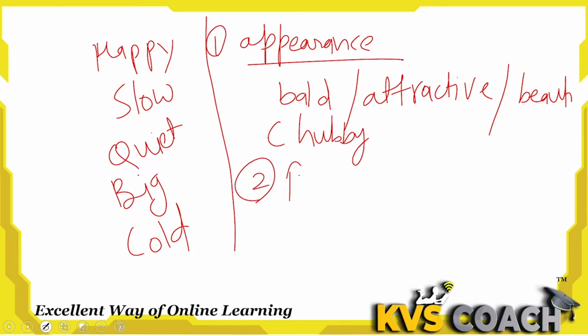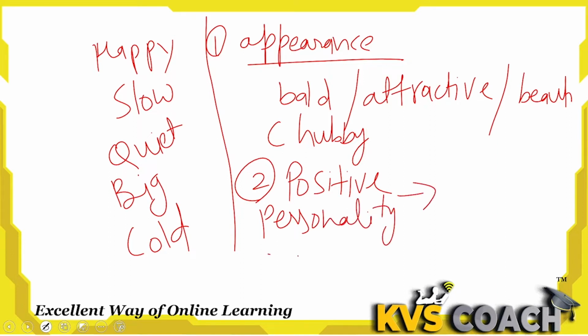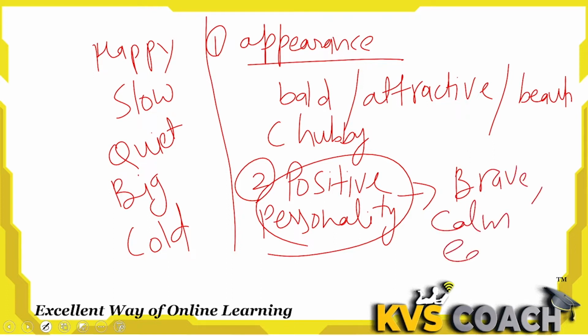And second, on the basis of positive personality. What is positive personality? Like a brave person, brave is a positive personality. Calm, eager, excited, gentle. These are the positive personalities.